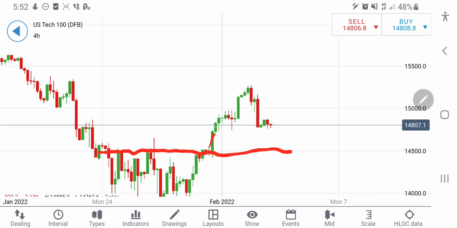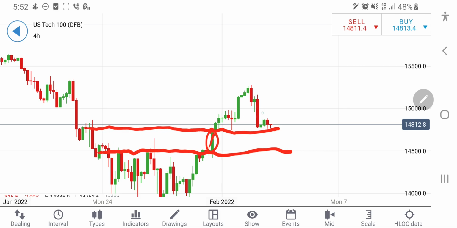Now you can see this chart. After this it rallied, and it took only one or two big candles to take it towards 14,800 levels. Once this 14,750 is taken, and if this zone is taken, it will directly land at 14,500. So this is the target. Once it breaks 14,700, definitely we might see 14,700 or 14,500 on the US 100 today. And now this is on the daily charts.